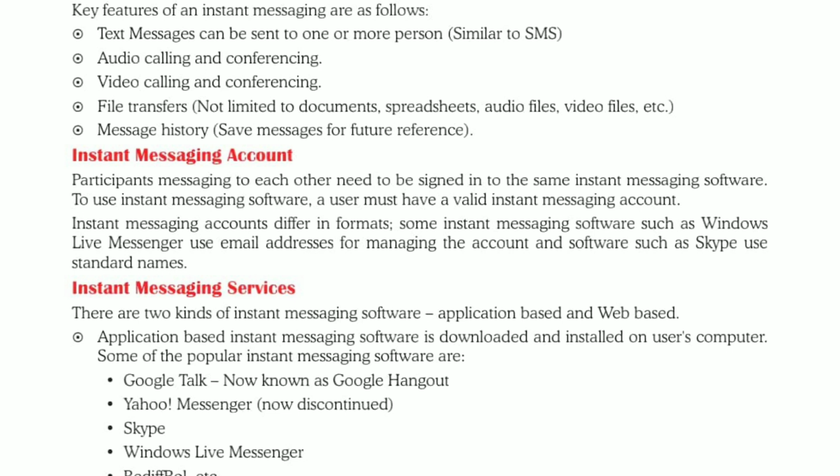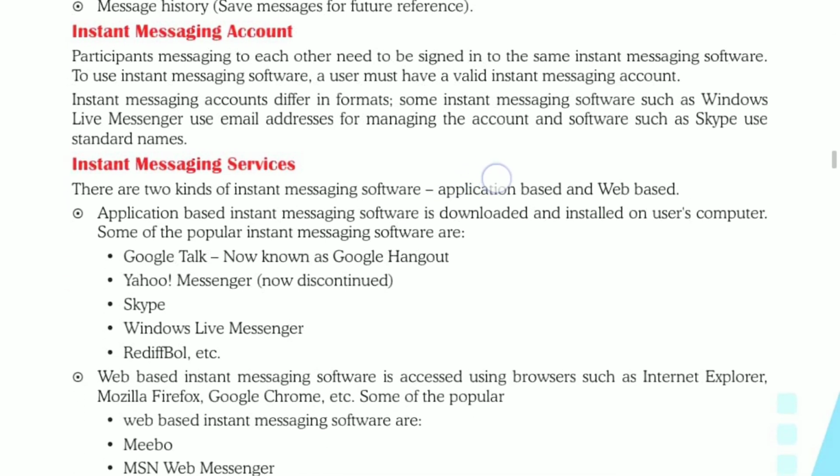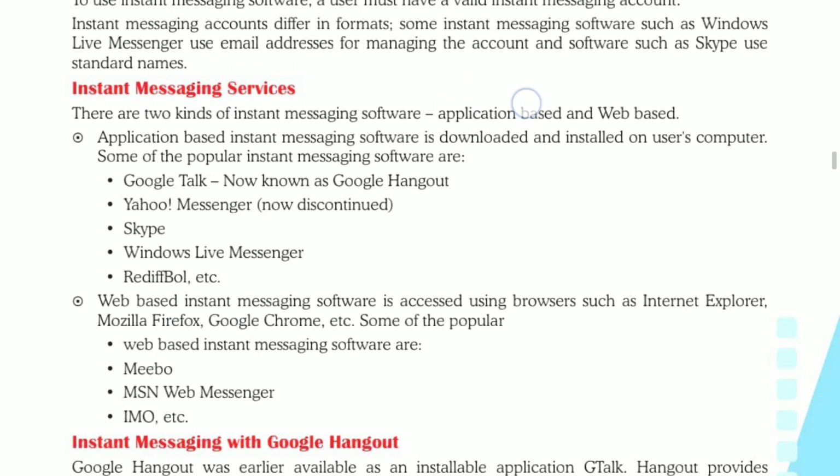Now the next point is instant messaging account. To use an instant messaging software, we must have a valid instant messaging account. Participants messaging to each other need to be signed in to the same instant messaging service.